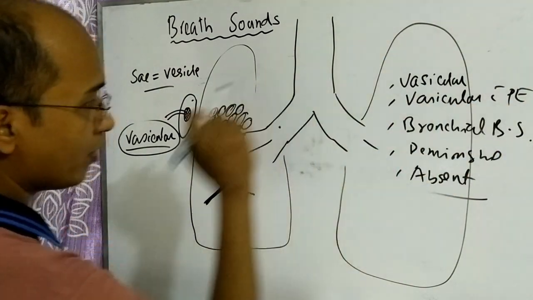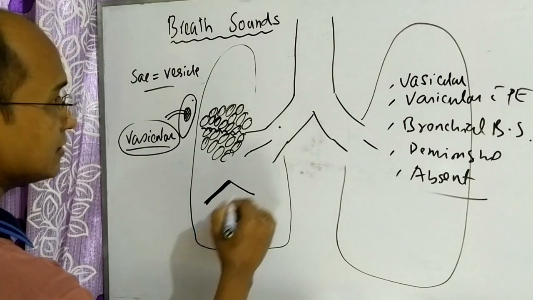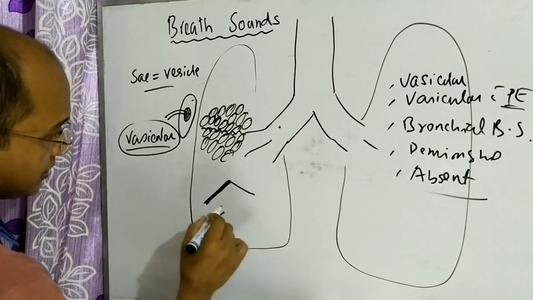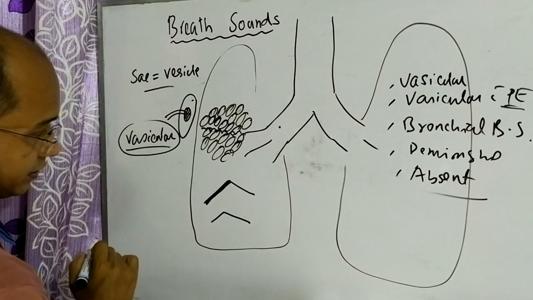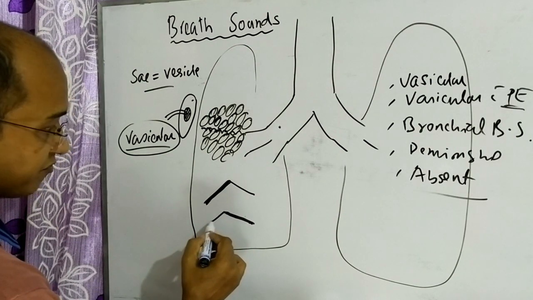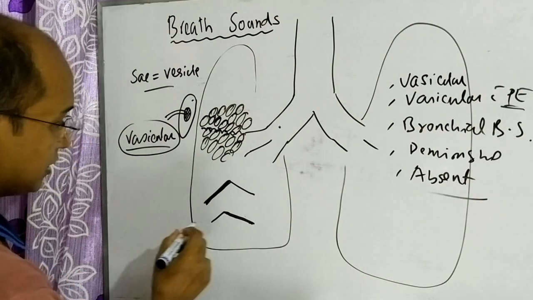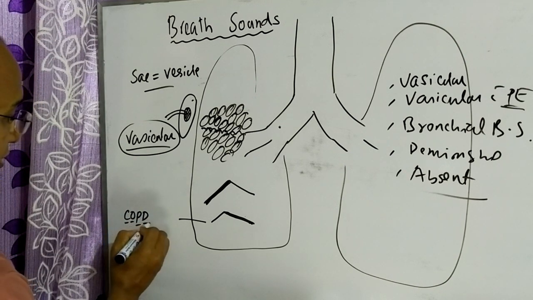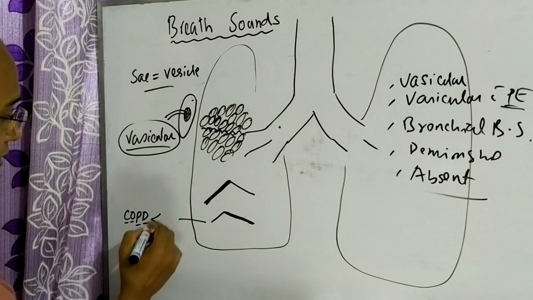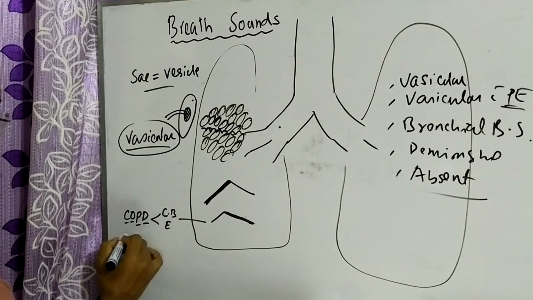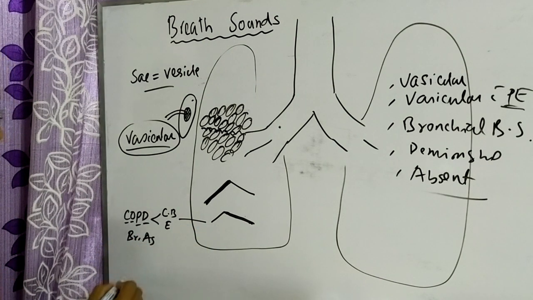In case of vesicular with prolonged expiration, as the name suggests, the inspiration is like this and the expiration is prolonged like this. The expiration is prolonged compared to the inspiration. Vesicular with prolonged expiration is found in COPD, chronic obstructive pulmonary disease. Chronic obstructive pulmonary disease has two entities: number one, chronic bronchitis, and number two, emphysema. And a bronchial asthma patient also presents with vesicular breath sound with prolonged expiration.